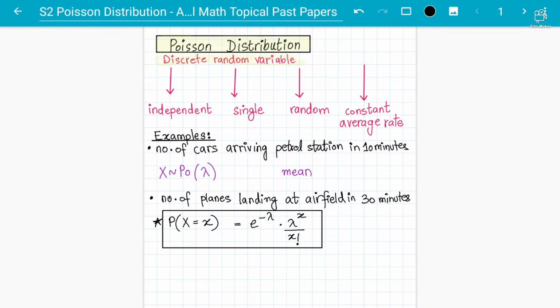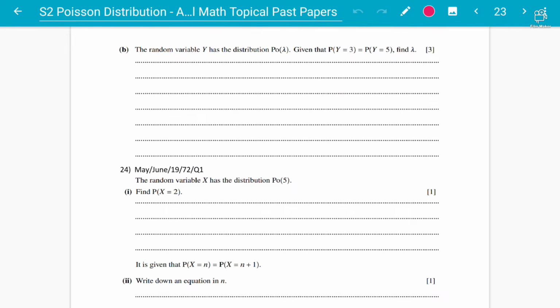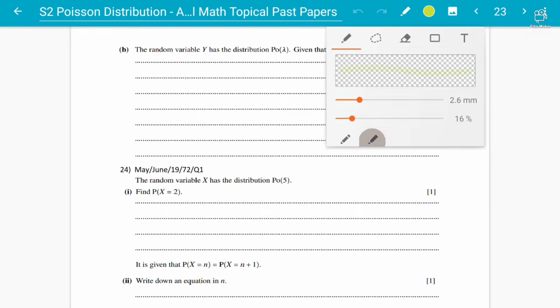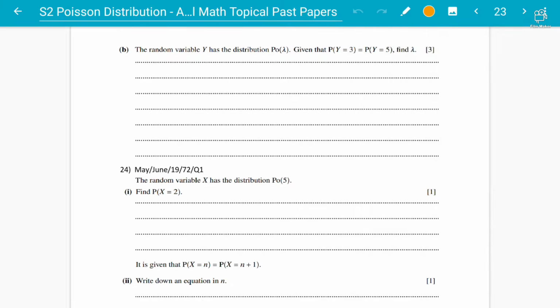Okay students, so we have question number 24. As I said, we are going to discuss a lot of 2019 past papers for Poisson distribution, and I'm going to give you all the concepts. So this is the basic type of question that you are going to face in the Poisson distribution in the exams. This is for 1 mark, and it's 2019 May June, paper 7-2.